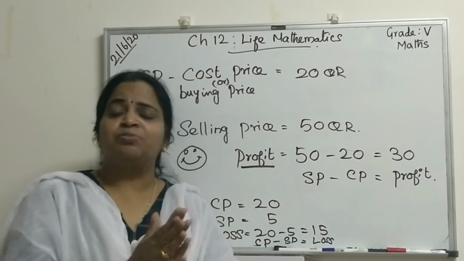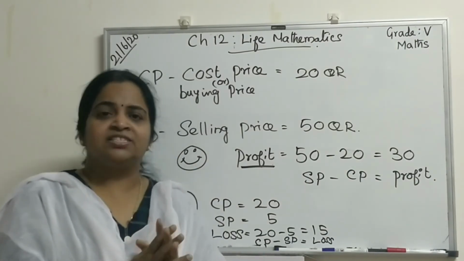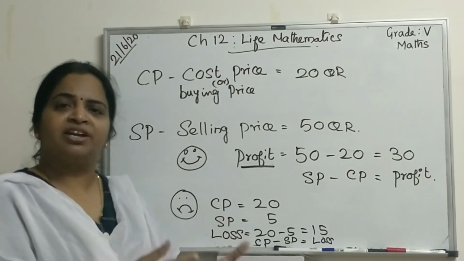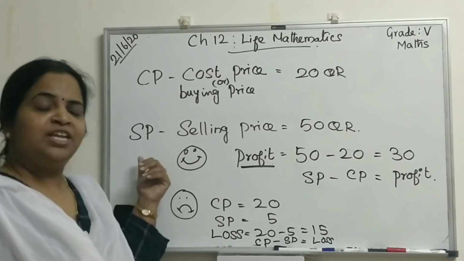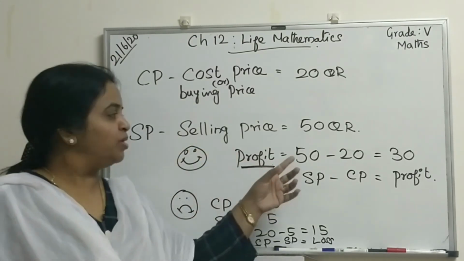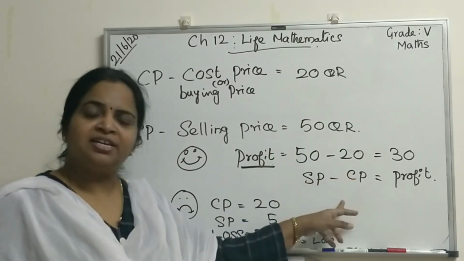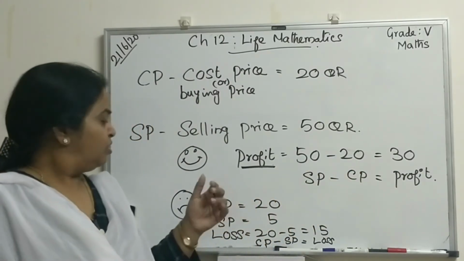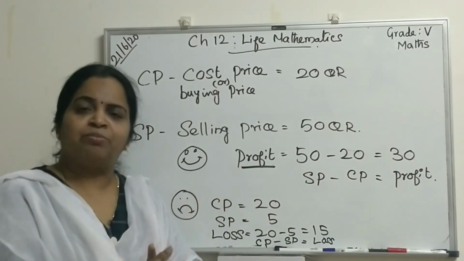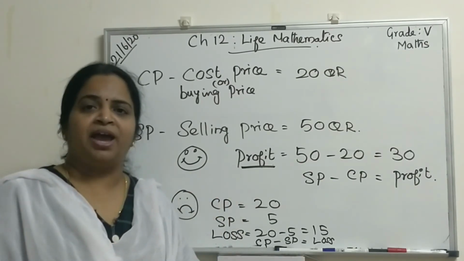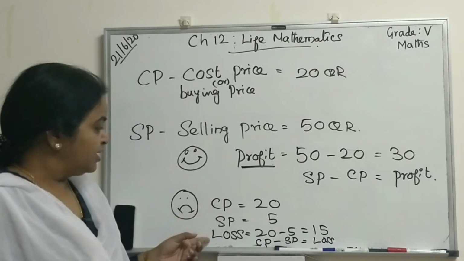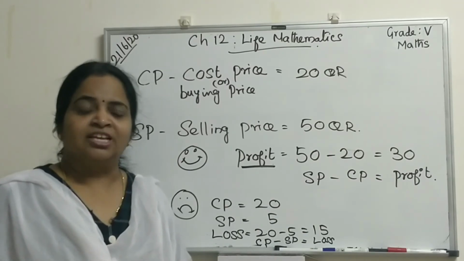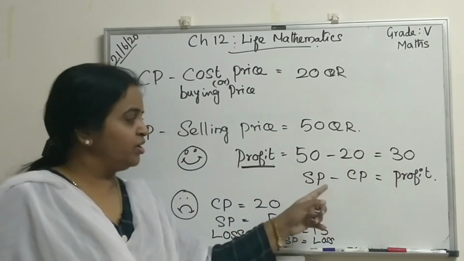So the cost price is the buying price. You have to write CP, and the price at which you or your friend is selling, that is SP, selling price. And profit is how much money you got, selling price minus cost price. That is called profit. And if you are buying for some money and you are not getting the money back, that is loss. So loss equal to cost price minus selling price. You have to remember this. Profit equal to selling price minus cost price.